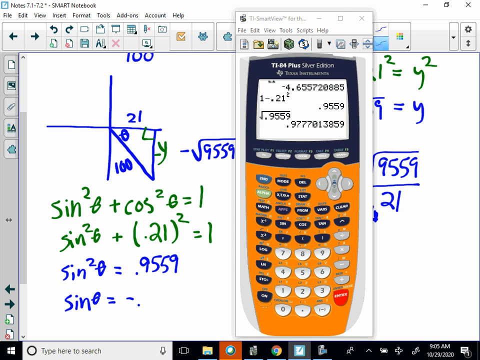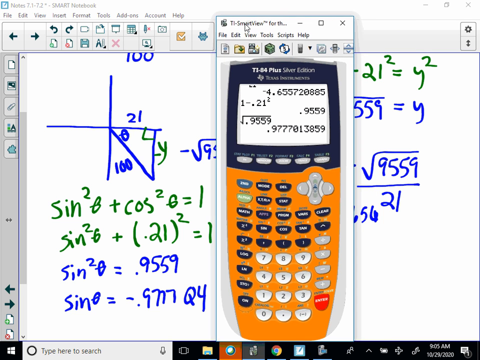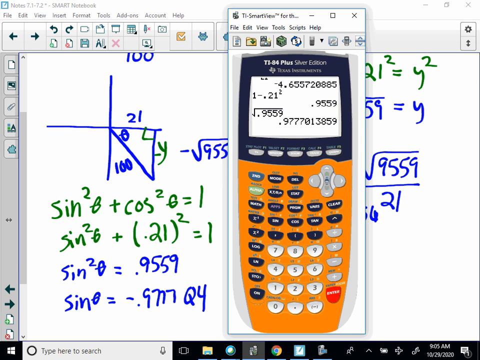Okay, so sine theta is a negative 0.9777, because we're in Q4. You have to remember your location. The calculator's not going to give you the sign. You've got to remember the sign from the ASTC chart. So now we can do tangent theta by saying that number. I can just hit enter and recall that last value, right? Or if I don't want to do that, then I can hit second negative, and that'll bring it up over 0.21.